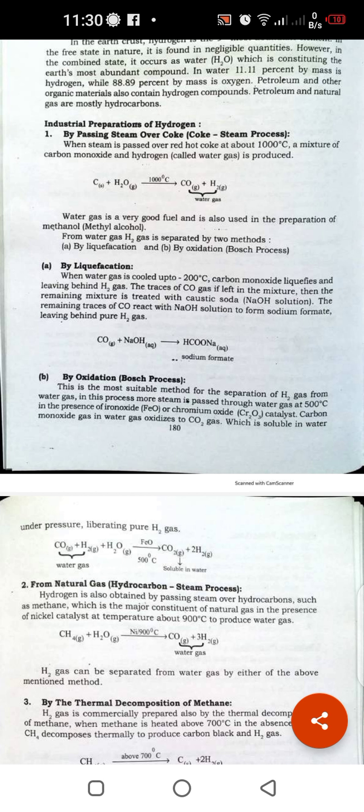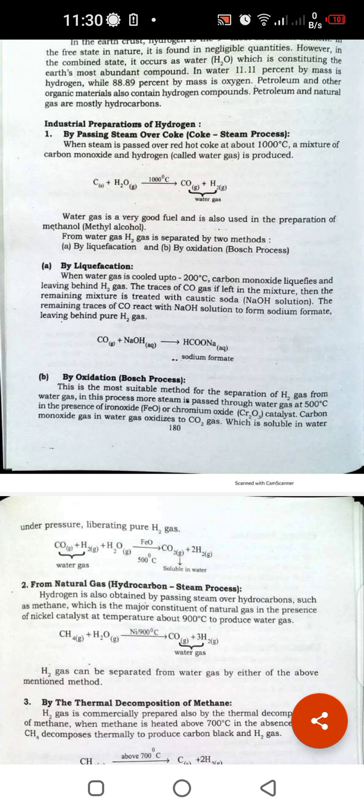First, liquefaction. Carbon monoxide reacts with sodium hydroxide and forms sodium formate.